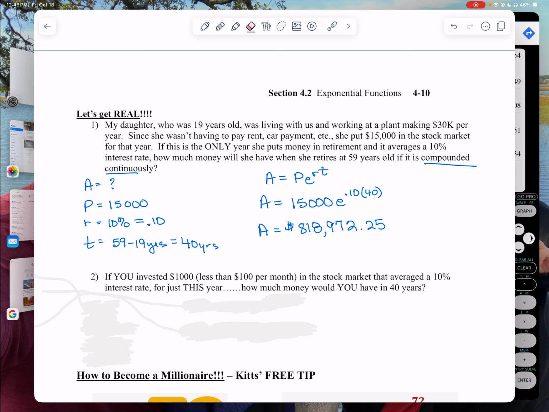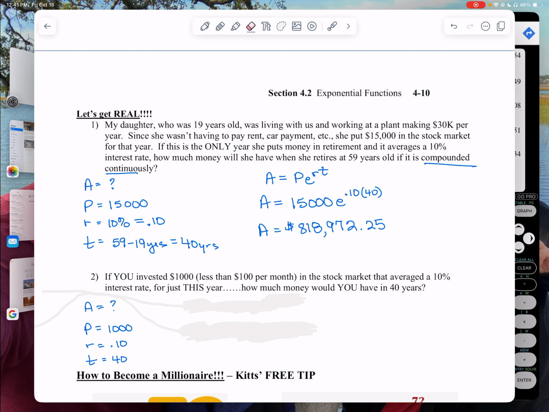Okay, let's say, but we don't all have $15,000. We don't have $15,000 just laying around, but you might be able to invest 1,000. Now you may not have 1,000 laying around, but that's less than 100 a month. So you start scrounging in your seat cushions and start looking for some money.